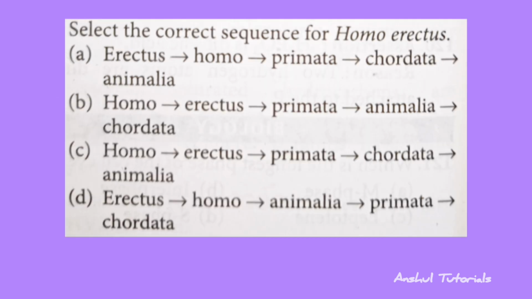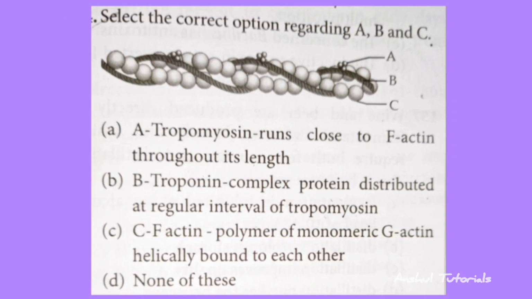And the next question is, select the correct sequence of Homo erectus. So the correct answer is option A, that is erectus, Homo, Primata, Chordata and Animalia. Select the correct option regarding A, B, C. So the correct answer is option C, that is F-actin, a polymer of monomeric G-actin helically bound to each other.